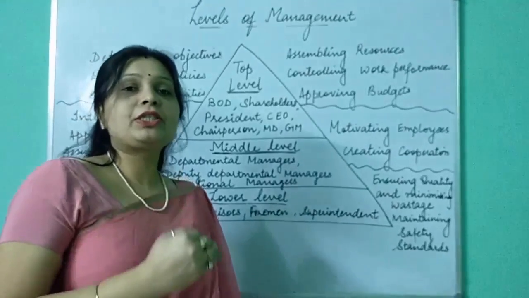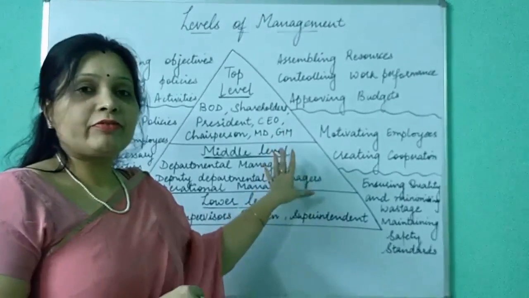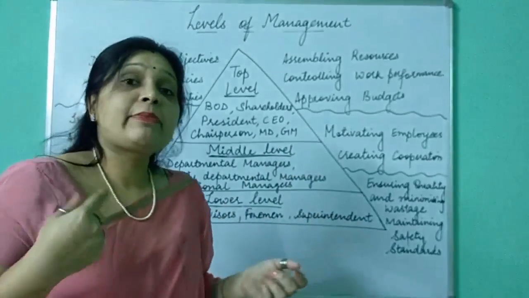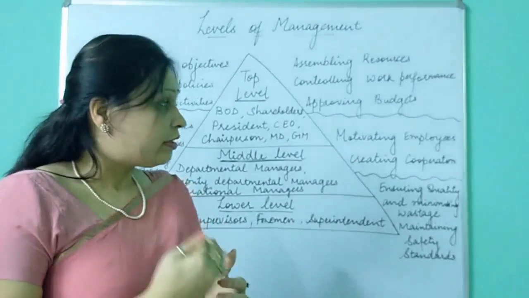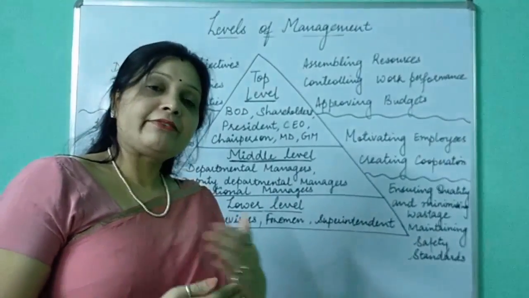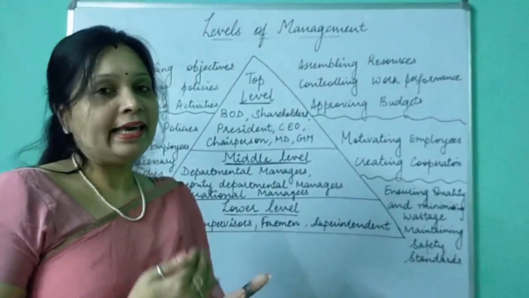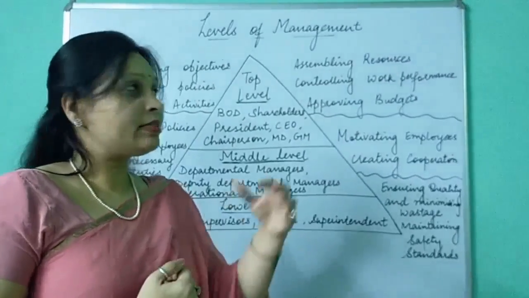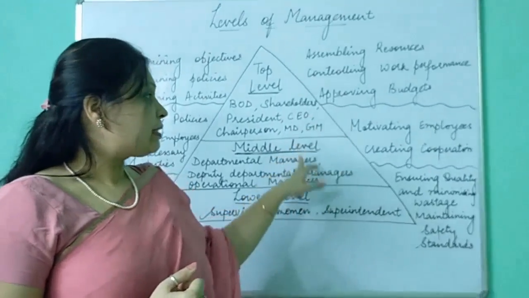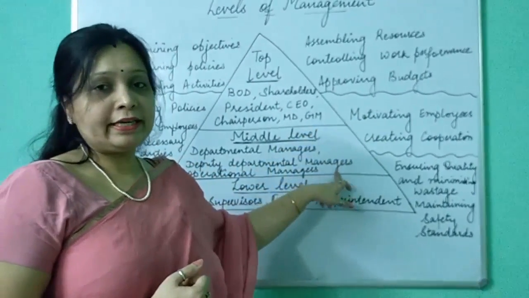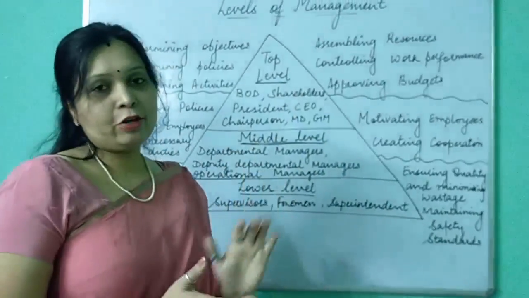Whatever budgets are being given, the middle level managers, whatever money they need, for example, the purchase manager needs some funds to purchase raw material. So the purchase manager asks for approval of the money he wants, and he has to take permission from the top level managers, because they are the ultimate owners of the organization and all the money is in their hands. So they must get the budget approved, whatever money they need. So approving the budgets made by the lower managers is also done by top level managers.